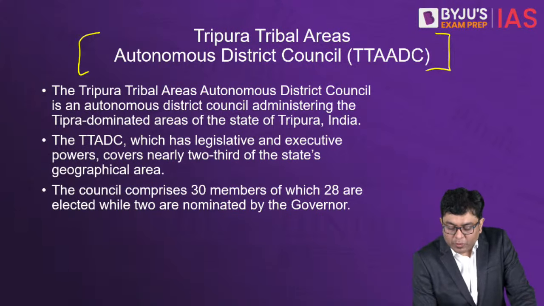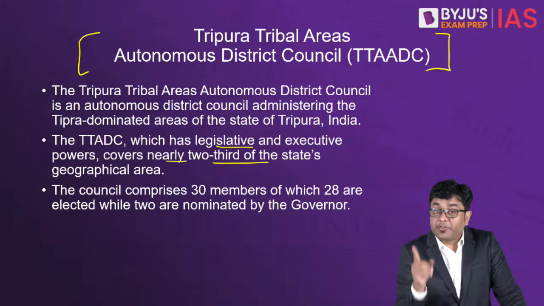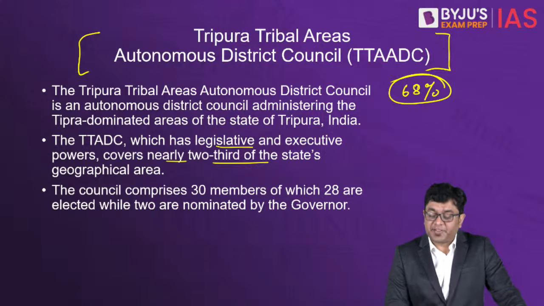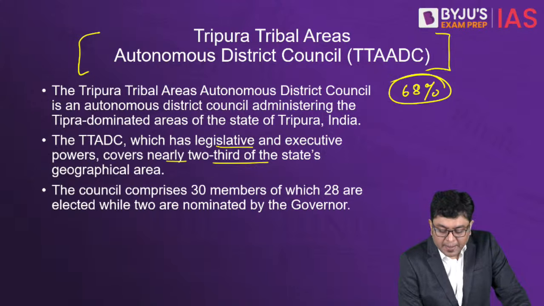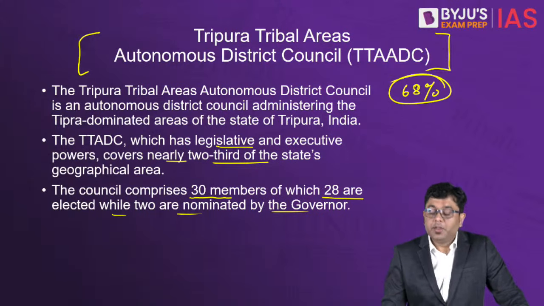Now, the council has legislative and executive power, and it covers close to around 68% of Tripura's geographical area. It comprises 30 members, of which 28 are elected, while 2 are nominated by the Governor.